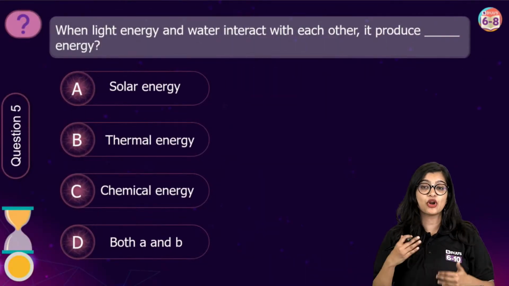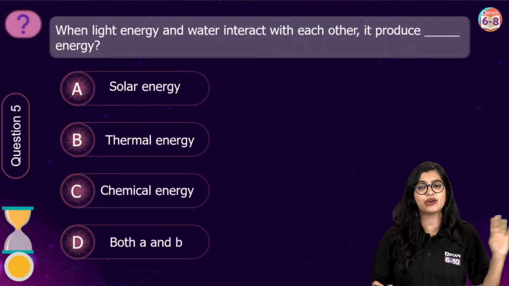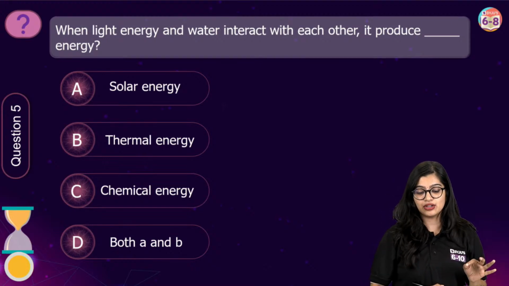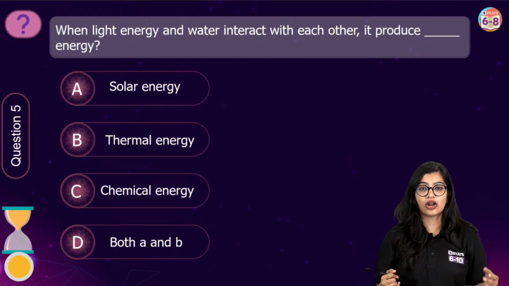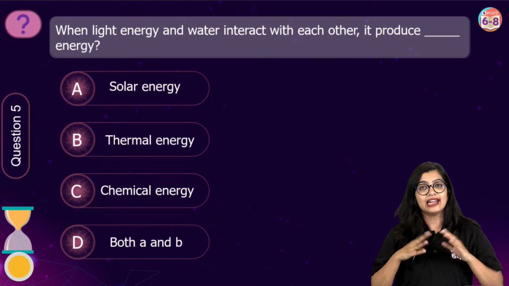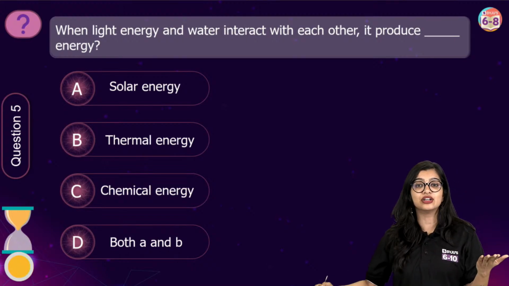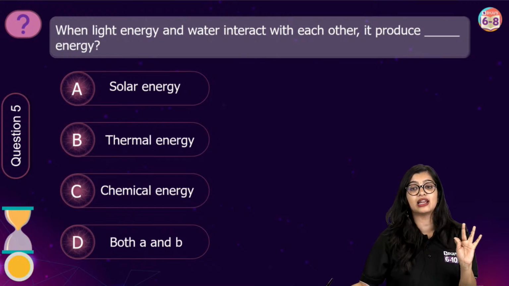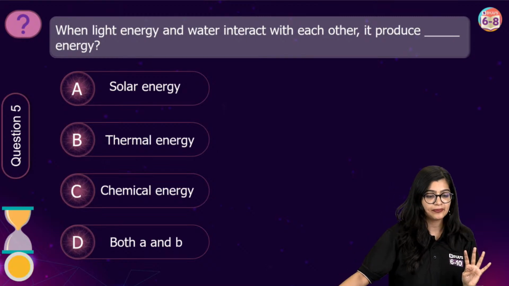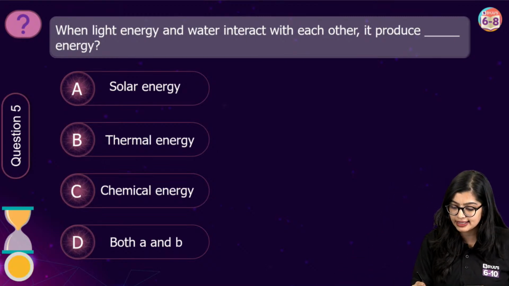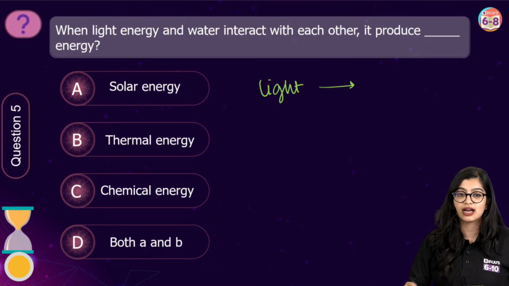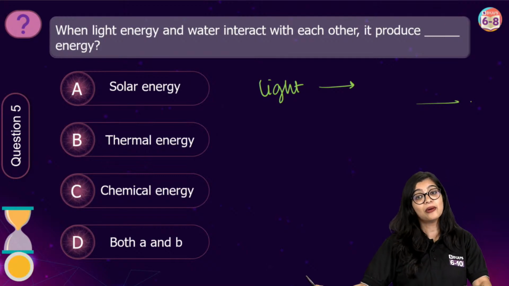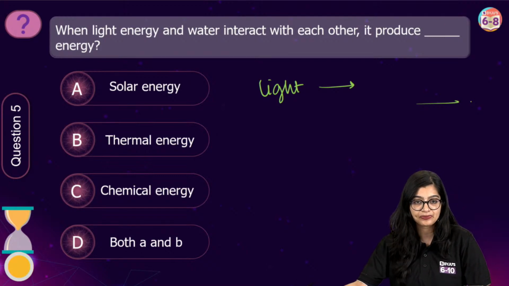Very quickly students, I'm going to pick up the pace and we'll go on to the next question which we've already learned. It's just going to be an application of what I've taught you. In the process of photosynthesis, light energy is converted to what? Solar energy, thermal energy, chemical energy, or both A and B? Can we have the polls please, Harish? The polls will be live for all of you and I'm going to start my timer after that.